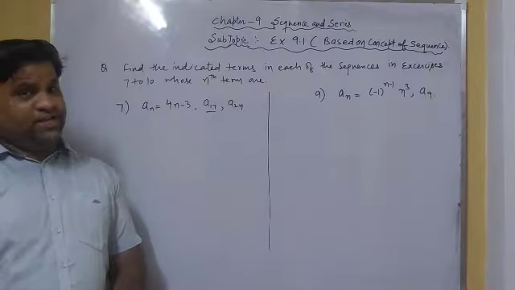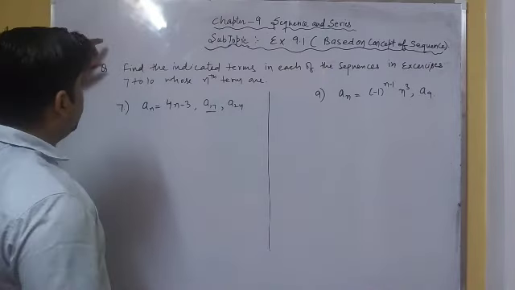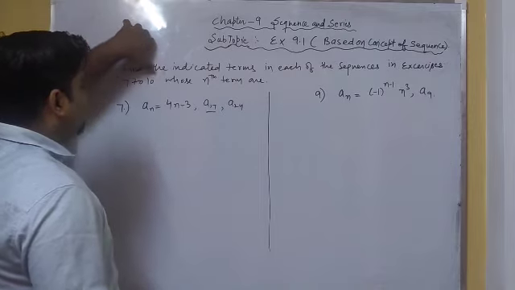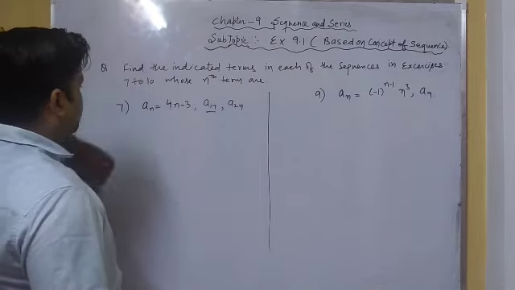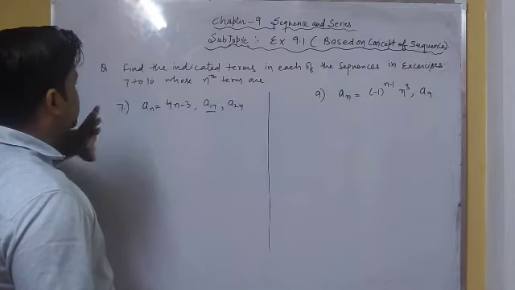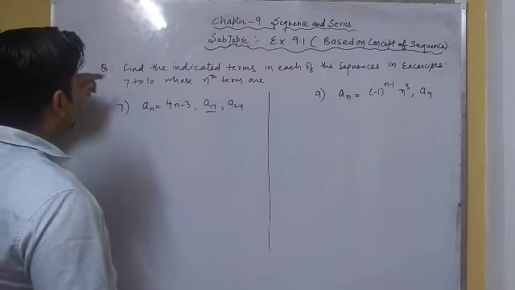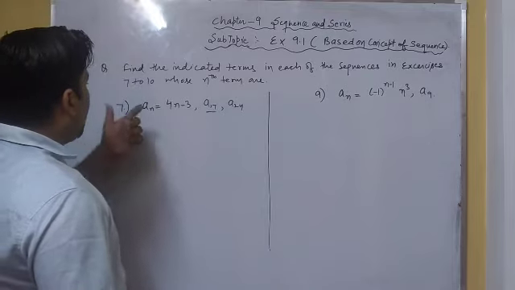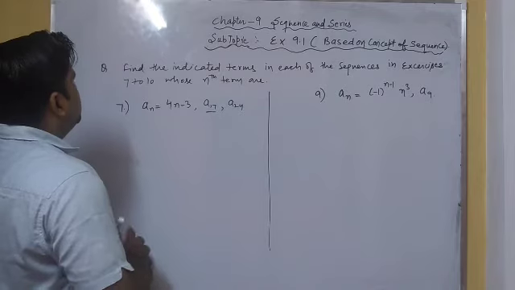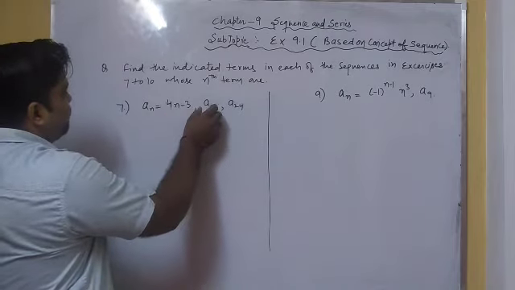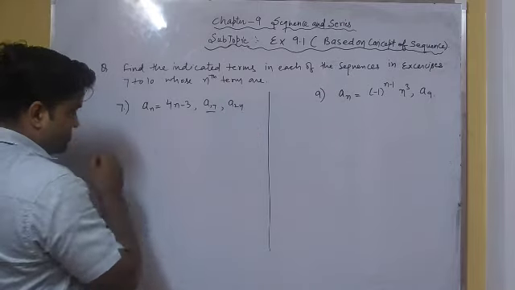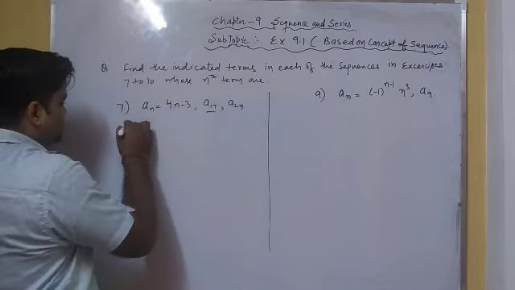Another question of exercise 9.1. Here the question is: find the indicated terms in each of the sequences in exercises 7 to 10 whose nth terms are given. So we are given questions number 7, 8, 9 and 10. I am doing question number 7 and question number 9 here. The remaining questions you will do. Here the nth term of the sequence is given. We have to find the indicated terms, which are the 17th term and the 24th term. So let us come to find it.